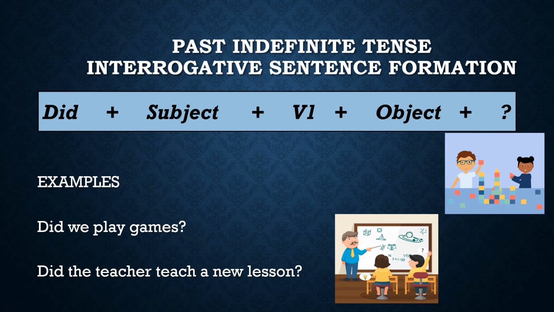Remember that these two rules are supposed to be followed. If you put the second form of the verb in the negative and interrogative sentences of past indefinite tense, your sentence would become wrong. So never forget this rule.